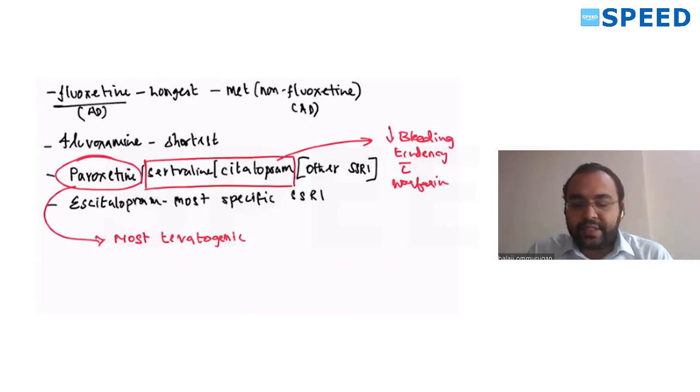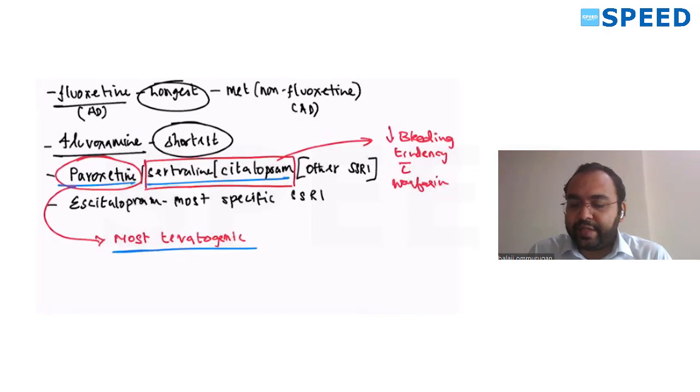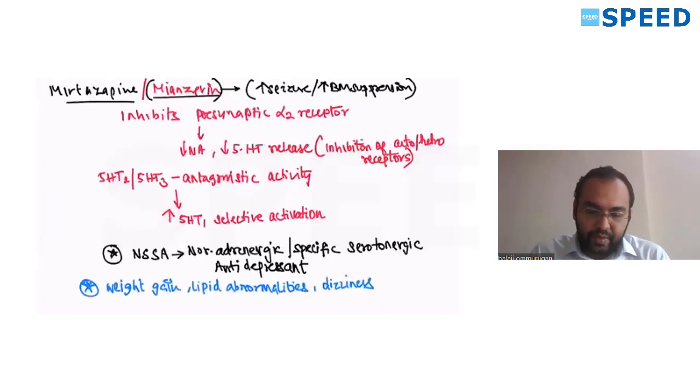Among these, fluoxetine is longest acting. Fluvoxamine is shortest acting. Remember it. Fluoxetine longest acting, fluvoxamine shortest acting. Paroxetine is teratogenic. Sertraline and citalopram can be used with warfarin because the tendency to bleeding is very less. Other drugs can increase bleeding. Citalopram is the more specific SSRI.